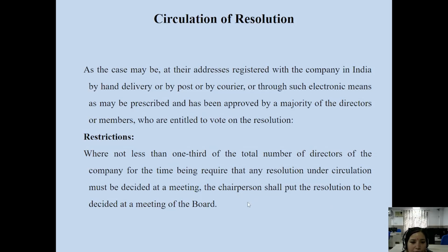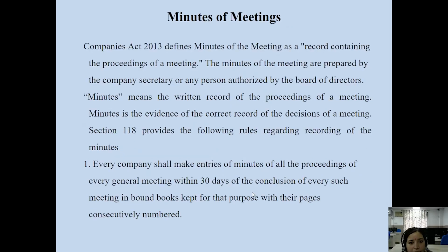Whatever method of voting you use in company meetings, you use for passing the resolution. Circulation is different, passing a resolution is different. First you have to circulate it, notify it among the members, then you can pass it and record the minutes.